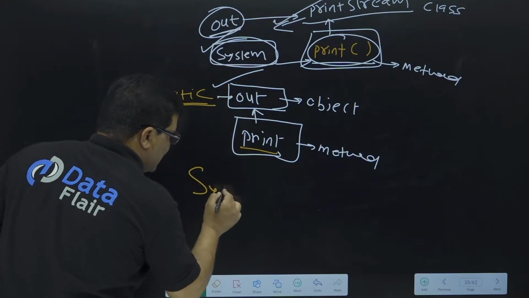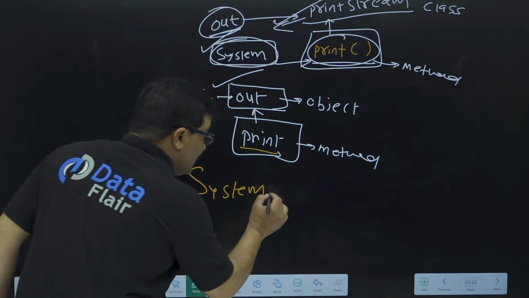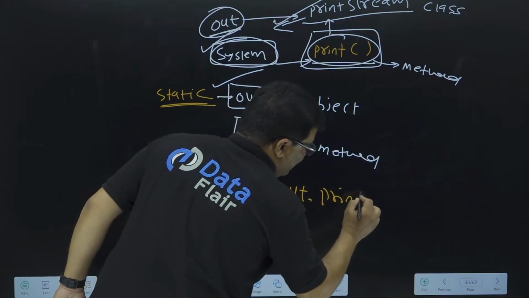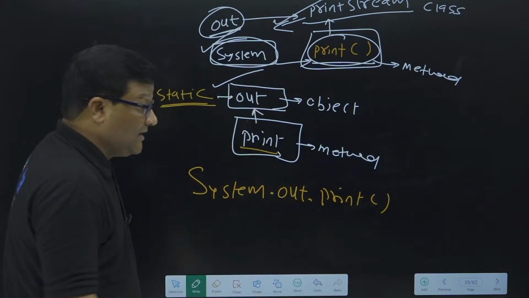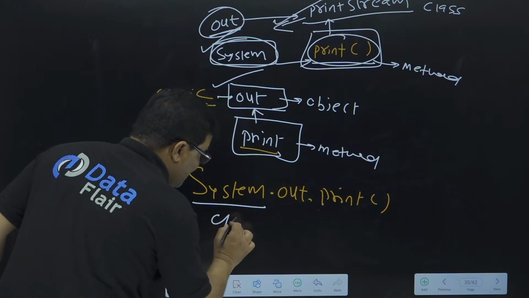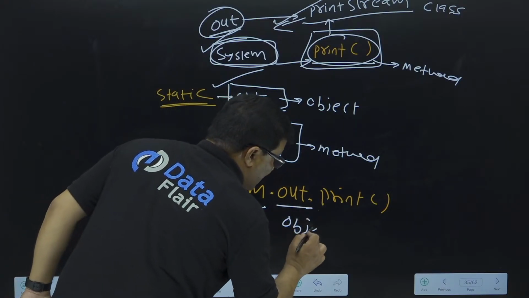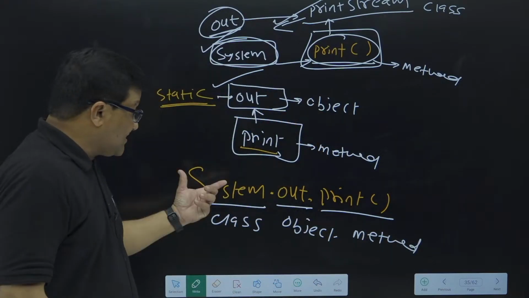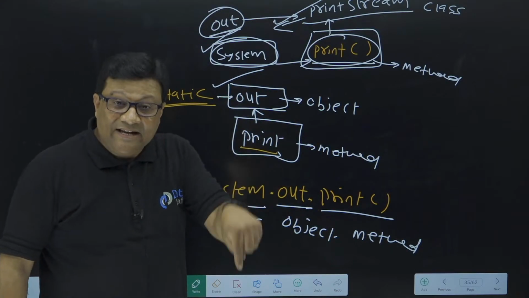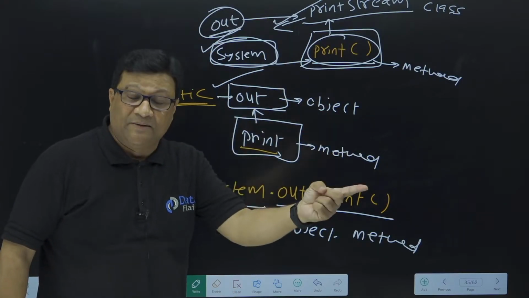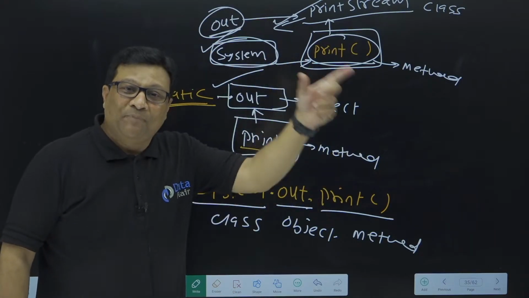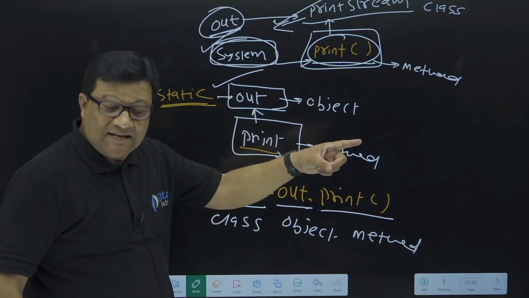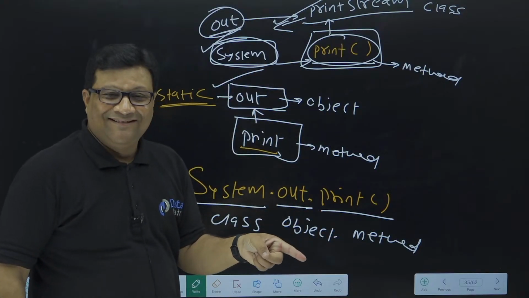So that's the reason: System dot out, which is an object, dot print method. That's the reason we write this statement like System.out.print. In this complete statement, System is a class, out is an object, and print is a method. All these three are different things. System is a class. Out is a static object, which is actually an object of the PrintStream class. So this out object belongs to the PrintStream class, but it is a member of the System class.